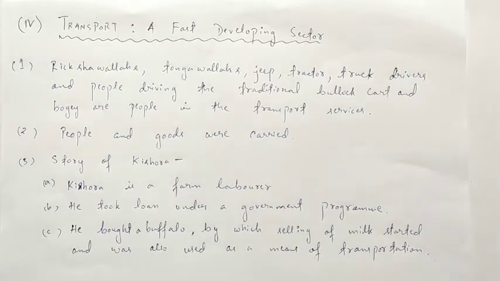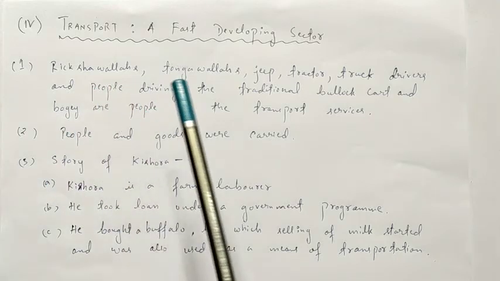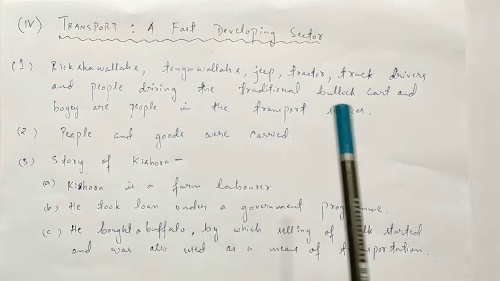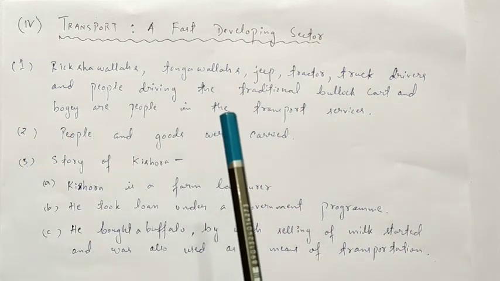Apart from those activities, there is also the transport system. Here we will see how transport is a fast developing sector. Businesses such as dairy, small-scale manufacturing and shopkeeping are not possible without the transportation system. They travel or carry commodities from place to place. As we have seen, there are a variety of vehicles on the road connecting Palampur to Raiganj. Rickshawalas, tongawalas, jeep, tractor, truck drivers and people driving the traditional bullock cart and buggy are people in the transport services.